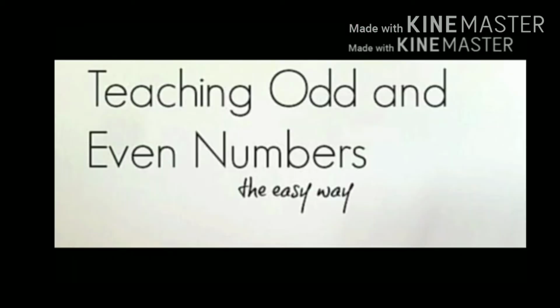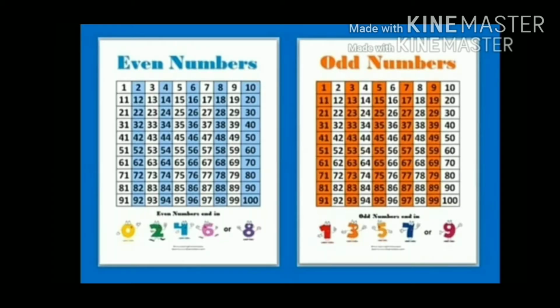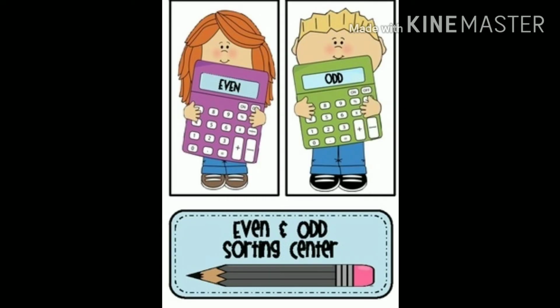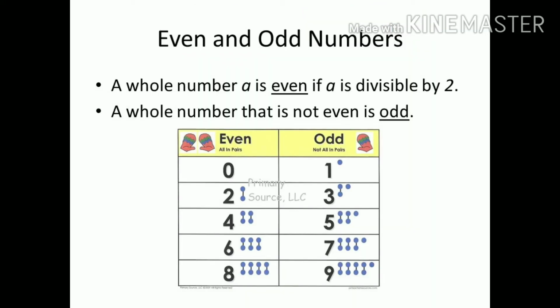Today we are going to learn odd and even numbers. As you have already done odd and even numbers previously, but only up to 100, let's revise and learn odd and even numbers up to 300 today.